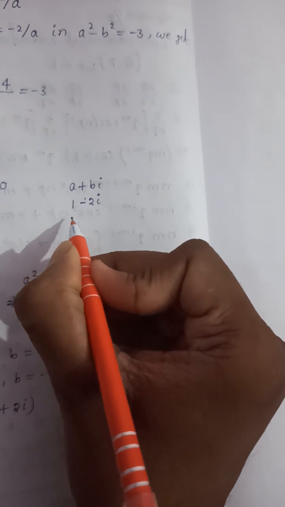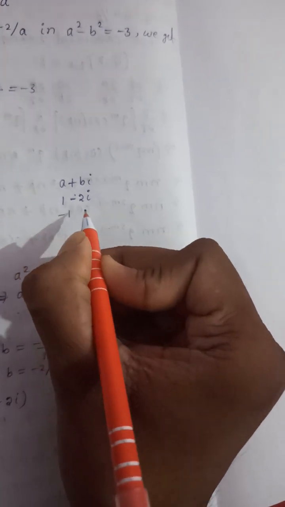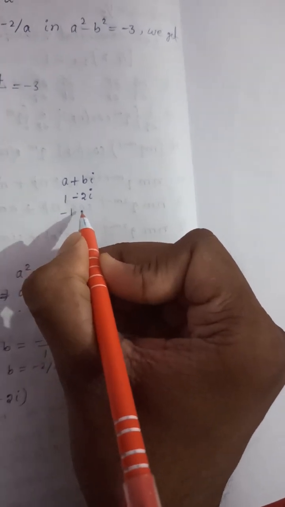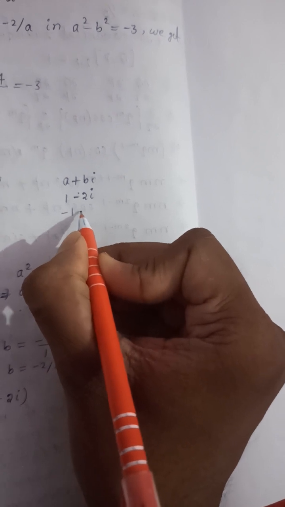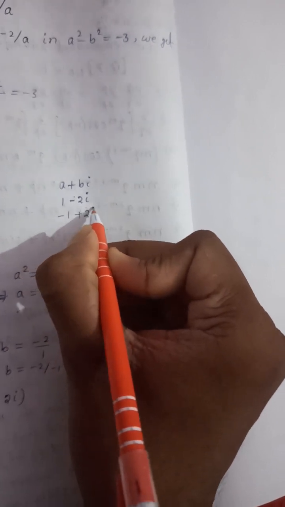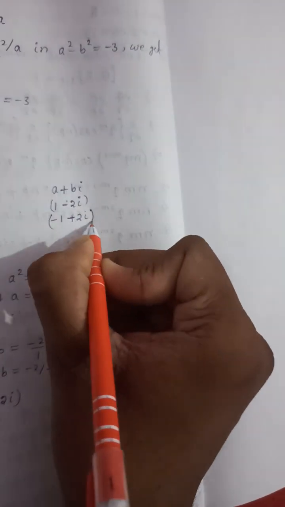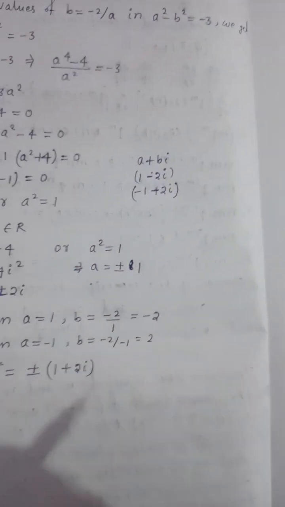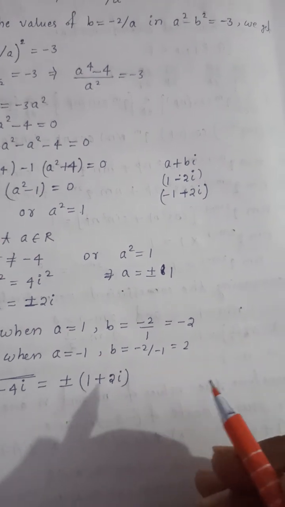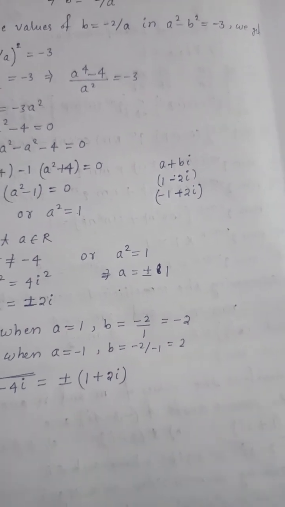Second, when a equal to minus 1, b will become plus 2, so plus 2i. So I will get these two cases, 1 minus 2i and minus 1 plus 2i. So therefore the value should be plus minus (1 minus 2i). This will be the answer.